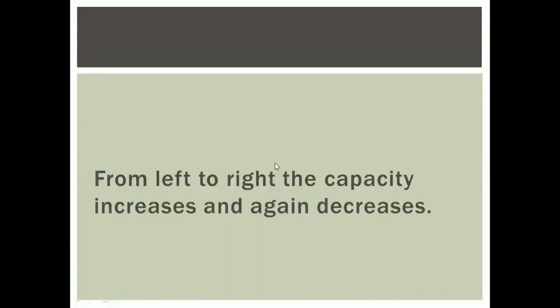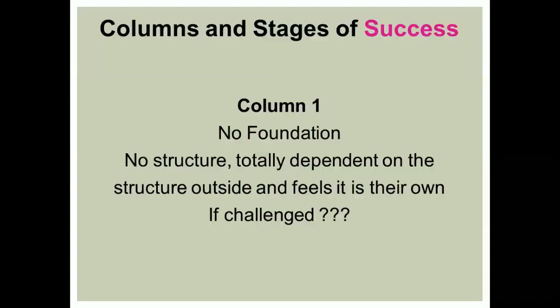From left to right, the capacity increases and then again decreases. When you go from the first column to the 10th column, the capacity to do anything increases. Like I told you, in the third row they think about love, care, and nourishment. So from left to the middle, the capacity is slowly increasing, and on the right side of the columns the capacity will decrease. So we will talk about individual columns now.